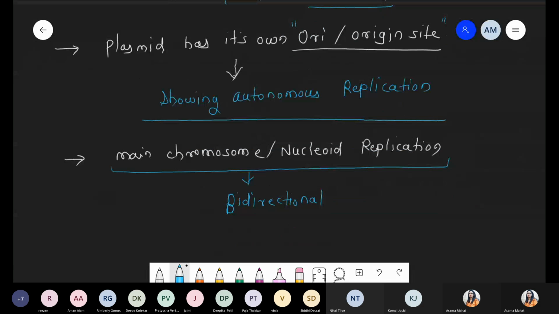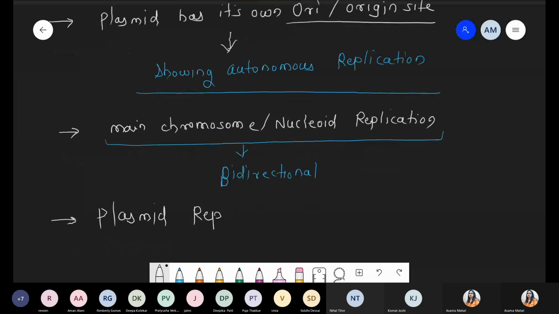But please remember, whenever we are talking about plasmid replication, because a plasmid has its own origin site, it can undergo the replication process. But whenever we talk about plasmid replication, it is not bidirectional. It is a unidirectional process. Got it? It is a unidirectional process.